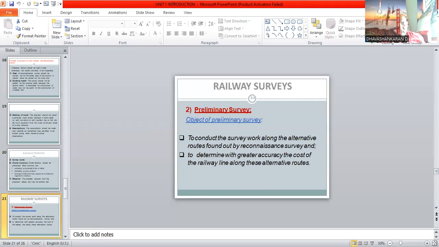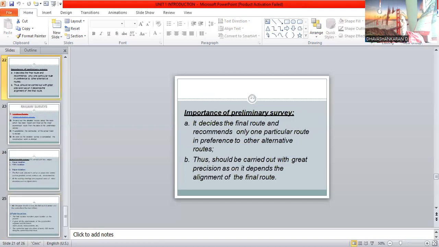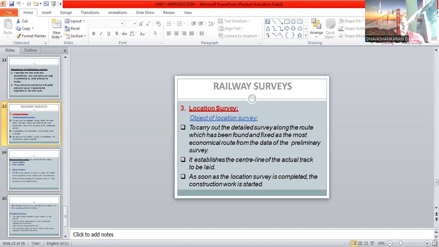Then the preliminary survey. After conducting the recognition survey, we move into the preliminary survey. The objective of the preliminary survey is to conduct the survey work along the alternate routes found by the recognition survey and to determine with greater accuracy the cost of the railway line along the alternative routes. As for its importance, it is desired that the final report recommends only one particular route in preference to the other alternate routes. So this should be carried out with greater precision, as the alignment of the final route depends upon it.